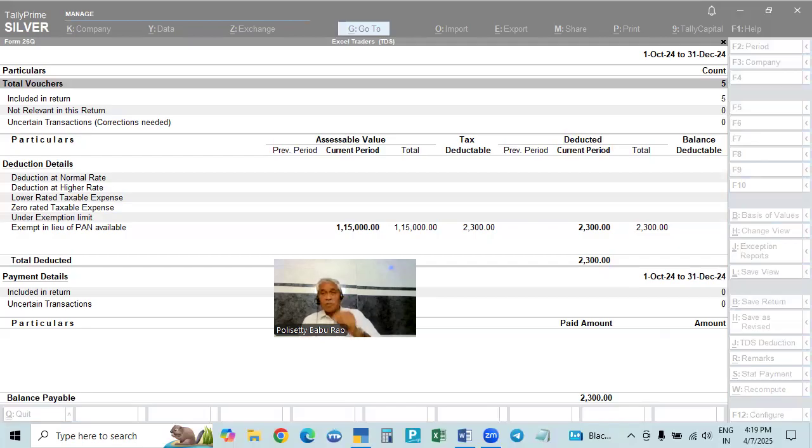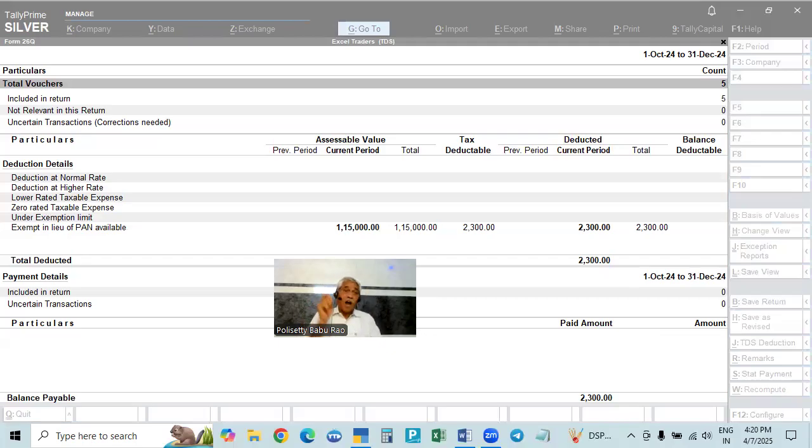In that challan, we make payment online, generally by NEFT only, or online payment. After making the payment, it will give the receipt. You can take the printout of that receipt, and that is the challan receipt. With that, we have to make entries relating to the challan details. We have to enter the challan details in the portal, in this report. That is challan details also.